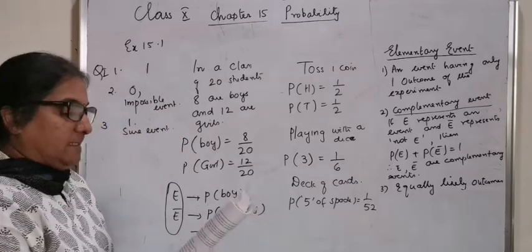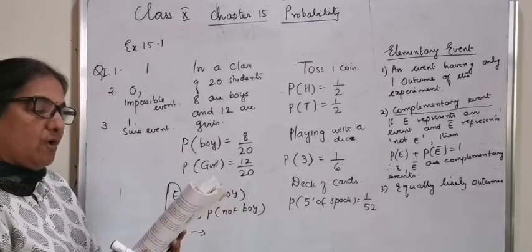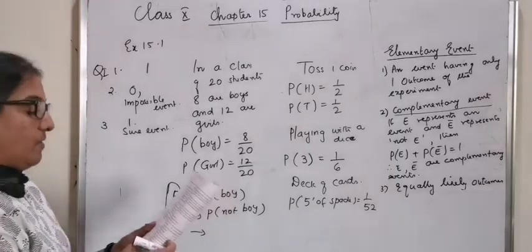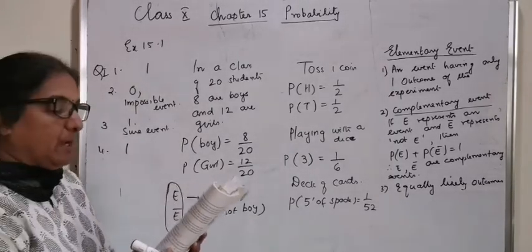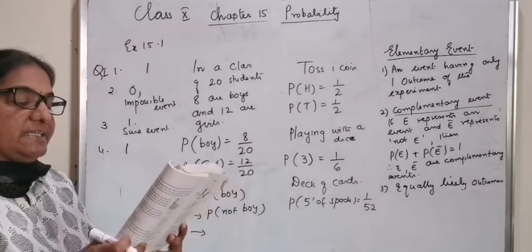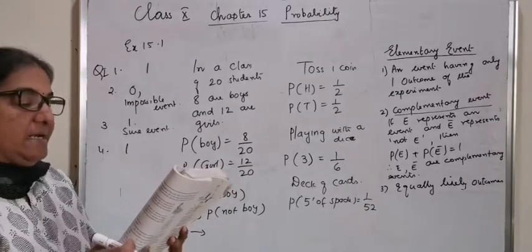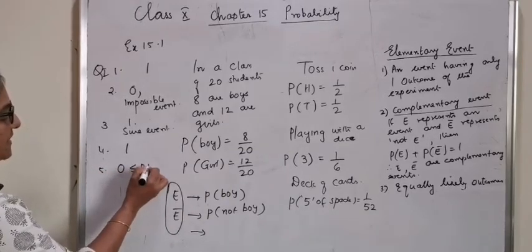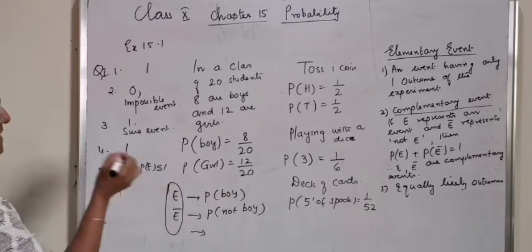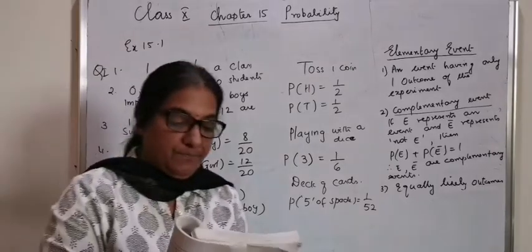The sum of the probabilities of all elementary events of an experiment is always 1. The probability of an event is greater than or equal to 0 and less than or equal to 1, because we already discussed that the probability of an event always lies between 0 and 1.